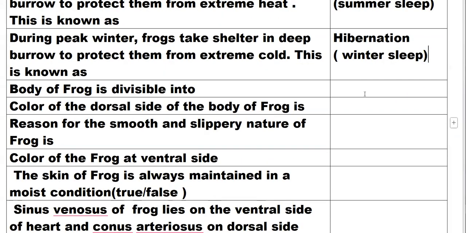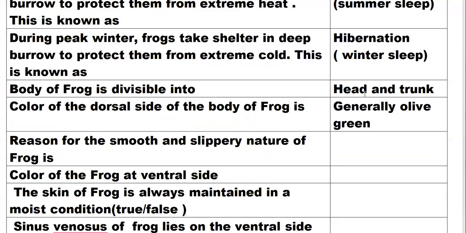The body of a frog is divisible into head and trunk. The color of the frog on the dorsal side is generally olive green with dark irregular spots.